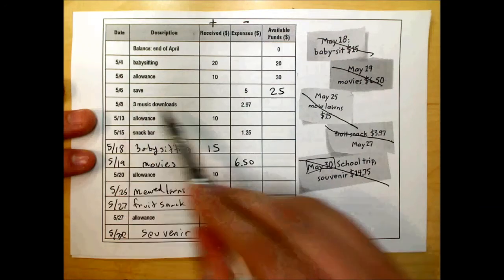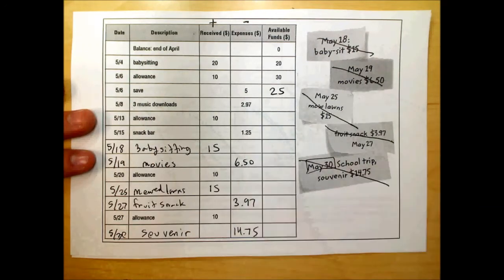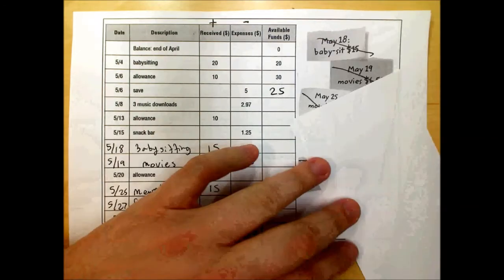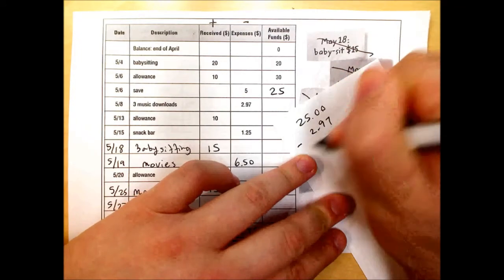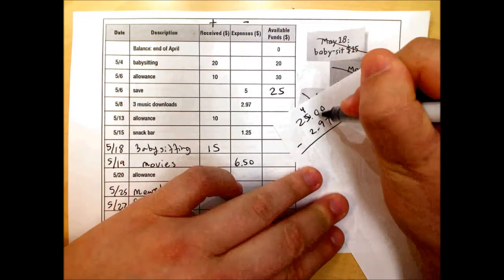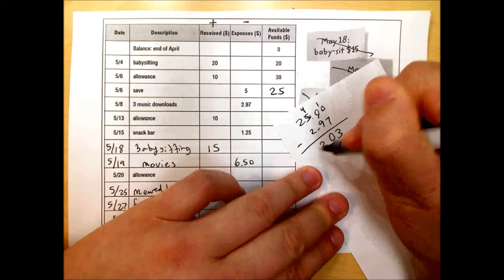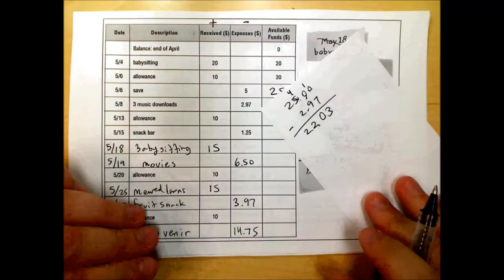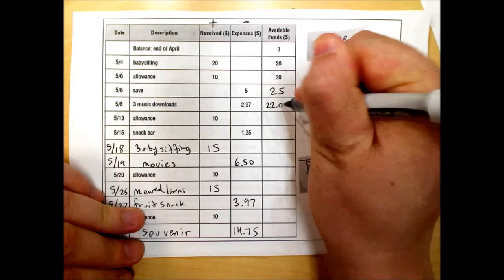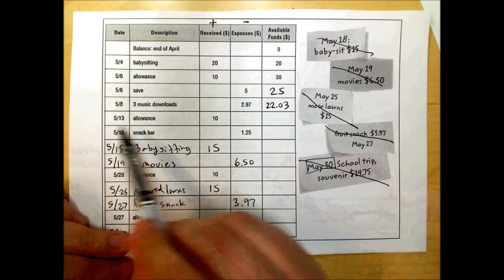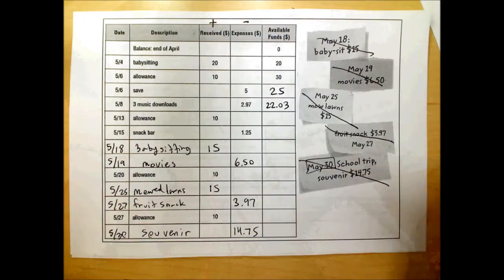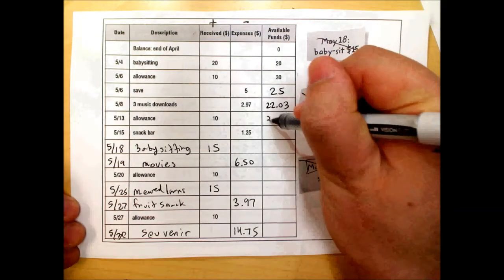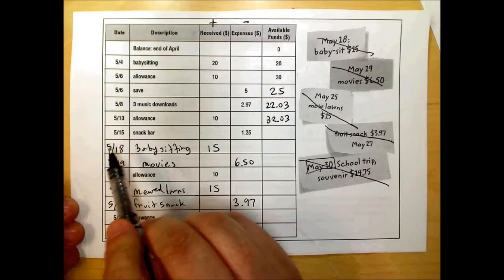Now, this person bought $2.97 in downloads. So that money is spent. So I subtract. So I'm going to use my little scratch paper here. $25 minus $2.97. I borrow from the 5, and I get $22.03. So $22.03 goes here. So then they got an allowance of $10. So that's money that's received. That's money that's added to their account. So I'm just going to add $10 to this. That's $32.03.